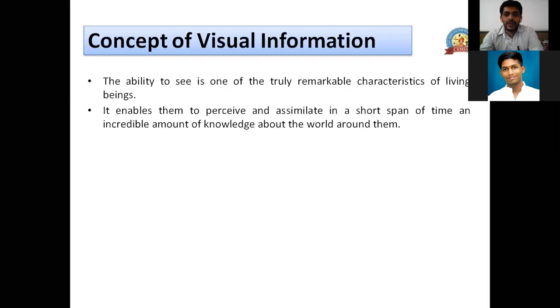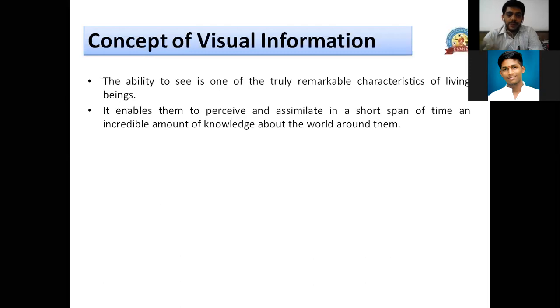whatever information our eyes capture is processed by our brain. That means in milliseconds the information which is captured is processed, and by processing that, the stimulation happens to our body, right?